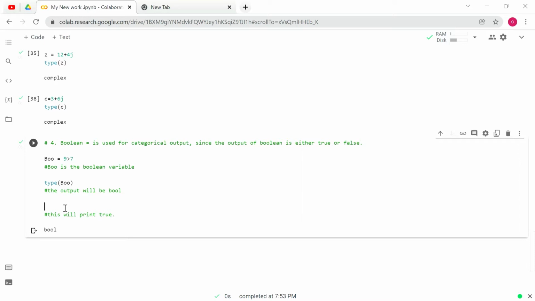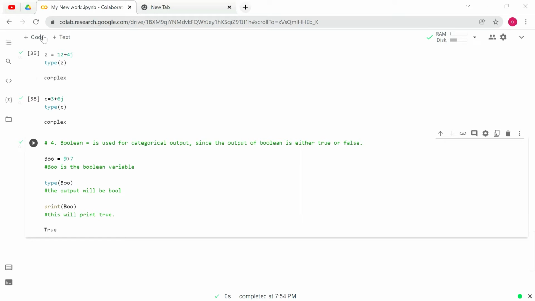For that, you need to write print of boo. Okay, then run the code and find the result. Yes, it's true. That means 9 is greater than 7, which means the result is true. So the Boolean works here.